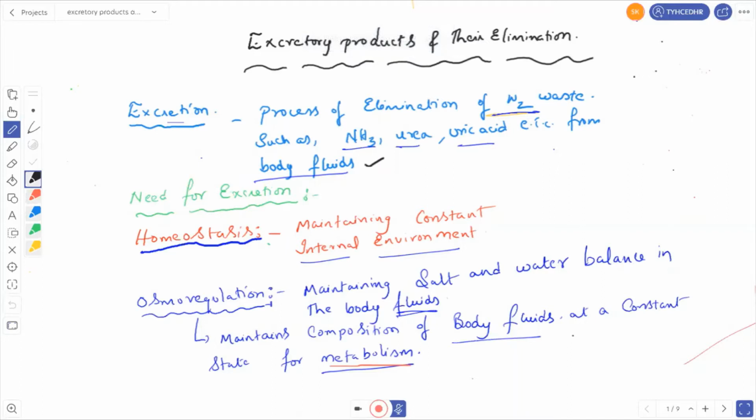Okay, what is the definition of excretion? It is the elimination of nitrogenous waste materials. What are the nitrogenous waste materials? Like ammonia, urea, uric acid, etc. from the body fluids is called excretion.